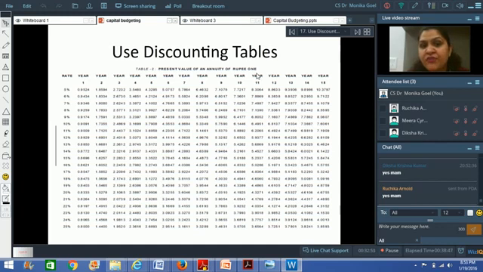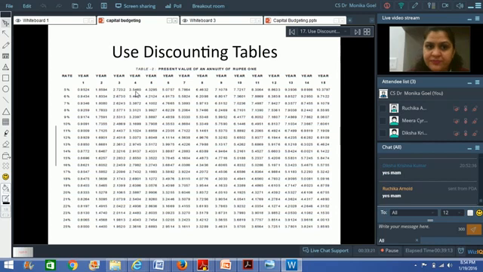Now, when you look at these tables, in order to make your job easier, there's another table available which talks about the present value of an annuity of rupee 1. Now, what does that mean? I would be getting 6 rupees for the next 4 years, and I have to discount at 5%.